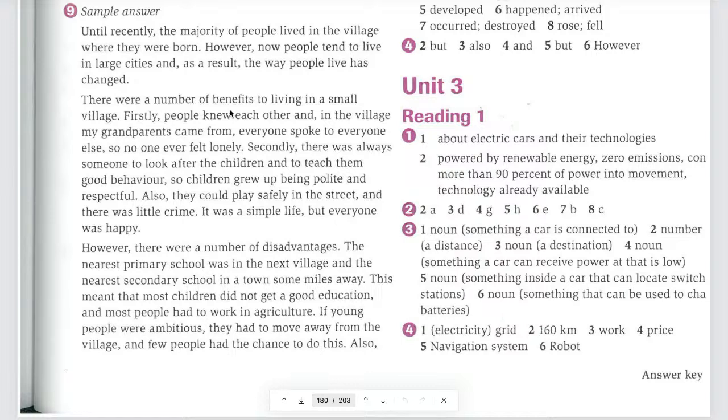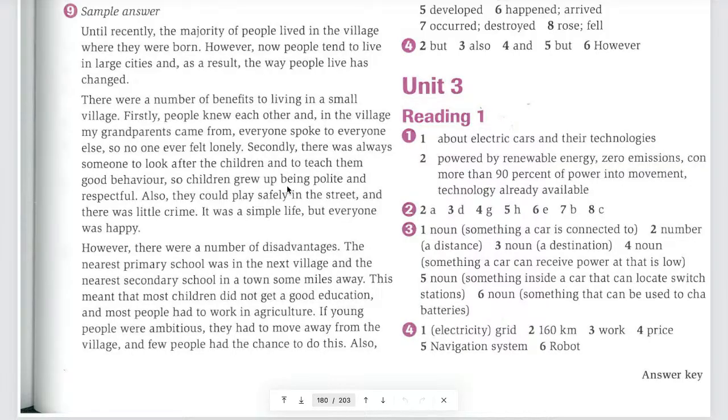So the readers or the examiners, when they read this, just based on the first sentence, they know what they are about to read in the first paragraph. Okay? So here, when you read the first sentence, there were a number of benefits to living in a small community, to living in a small village. Now, can you guess what you will read in this paragraph? Based on the first sentence, what do you expect to read here?